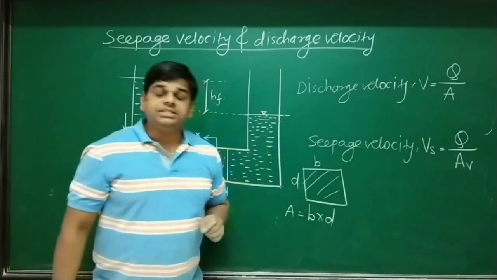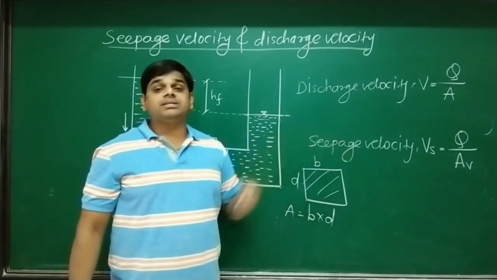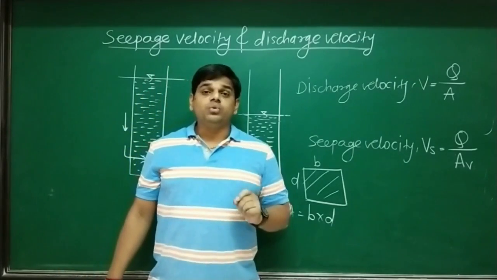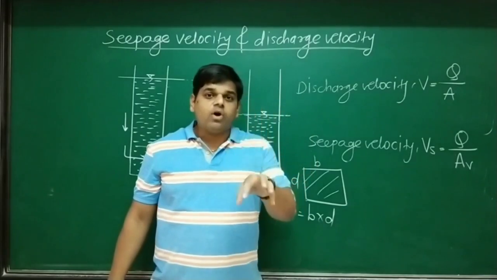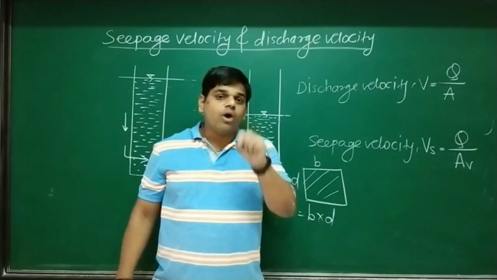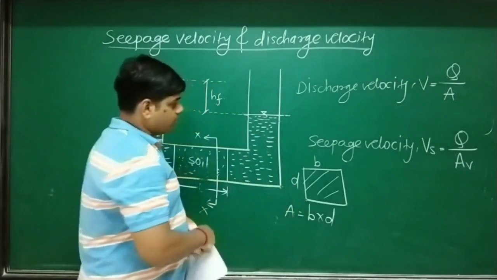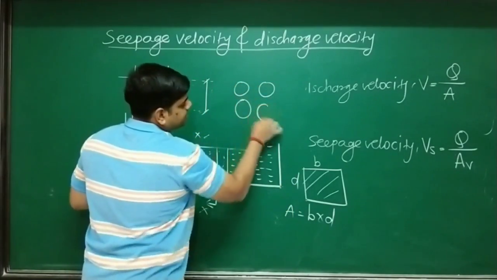But in reality, flow is not going to occur through the whole soil mass. The flow will occur only through void spaces. So what we want is the area of void spaces. Then only we'll get actual velocity. Look at the board. Suppose these are the particles.